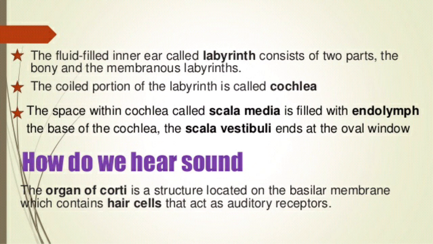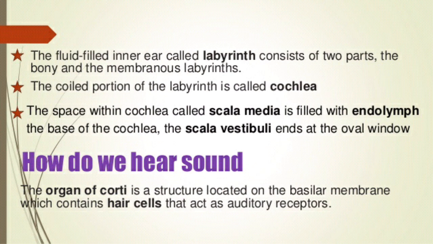The fluid-filled inner ear called the labyrinth consists of two parts, the bony and the membranous labyrinth. The coiled portion of the labyrinth is the cochlea. The space within the cochlea called scala media is filled with endolymph. The base of the cochlea, the scala vestibuli, ends at the oval window.